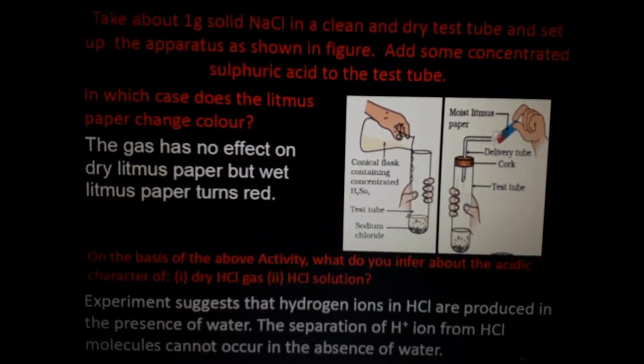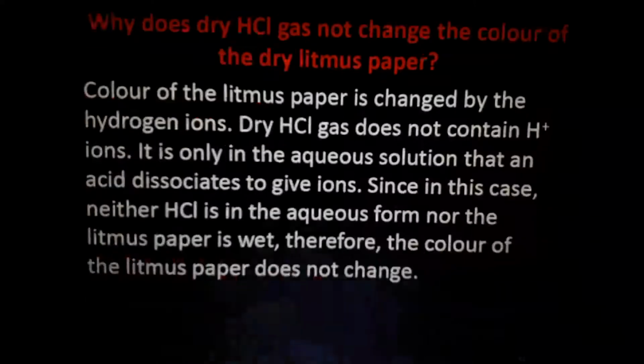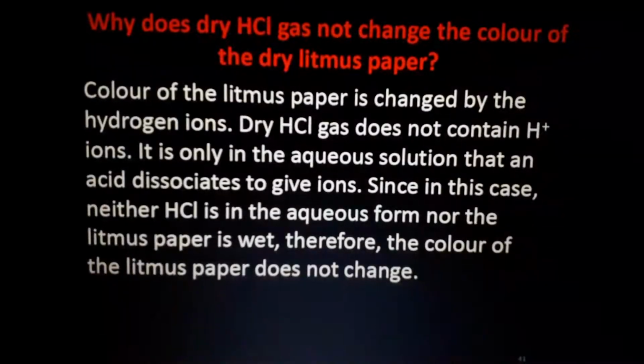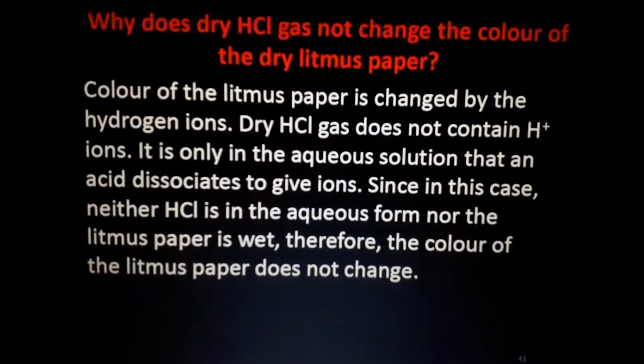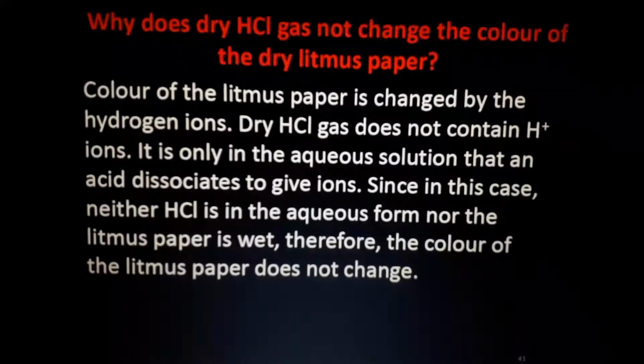So this gas does not have any water in it, and the litmus paper is dry, meaning it also does not have any water, so it won't change its color. It's a simple experiment. This is the conclusion. Why does dry HCl, hydrogen chloride gas, not change the color of dry litmus paper? This is the same explanation.